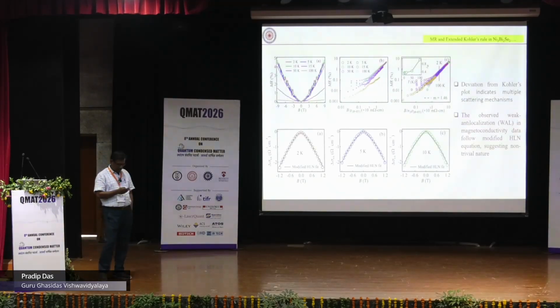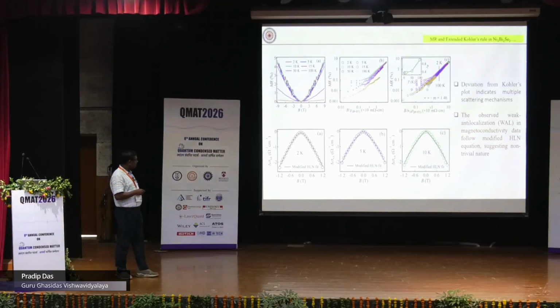This is our MR data, and from the MR data the MR percentage is very small, and this data we fitted with Kohler's model. In principle, this shows that the MR can be represented by B by rho. This is a universal form, and if the data collapse, fine.